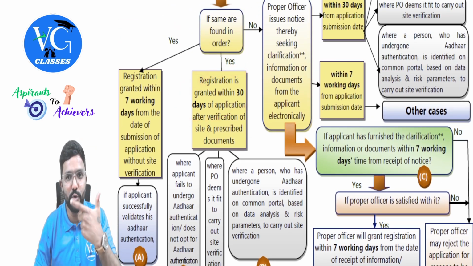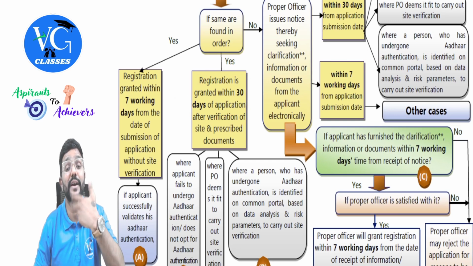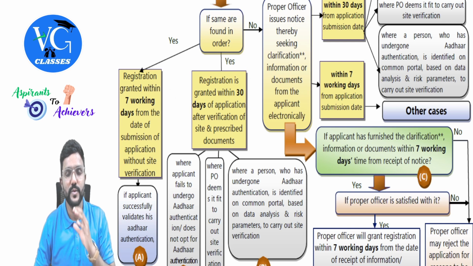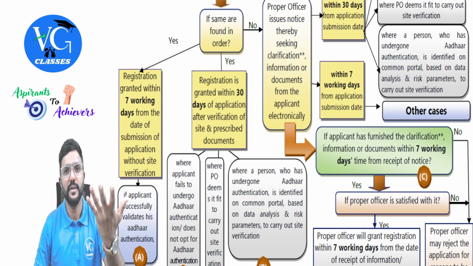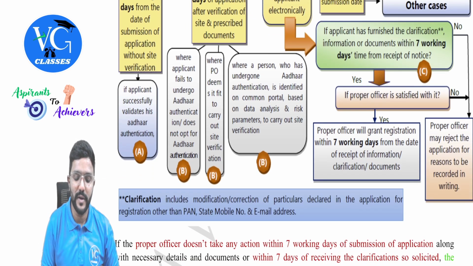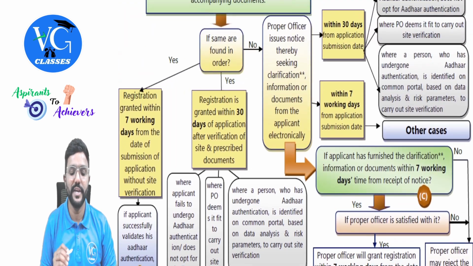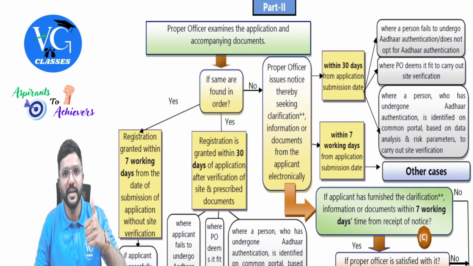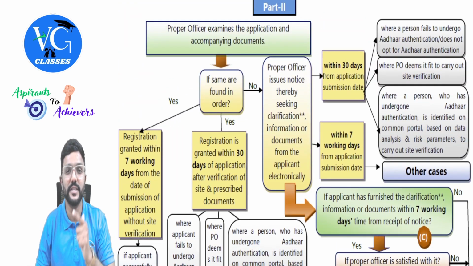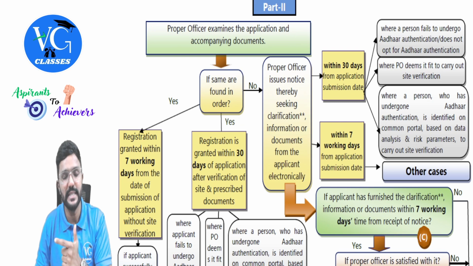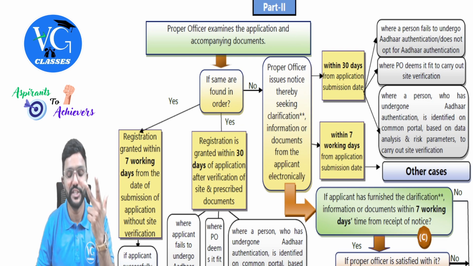So he should complete three things: physical verification, update the details on the GST portal in GST REG 30, and grant the registration.